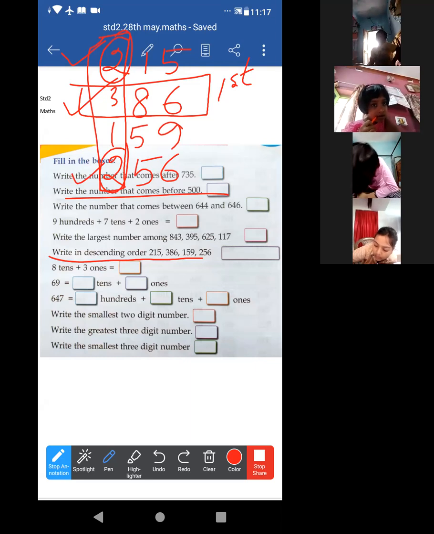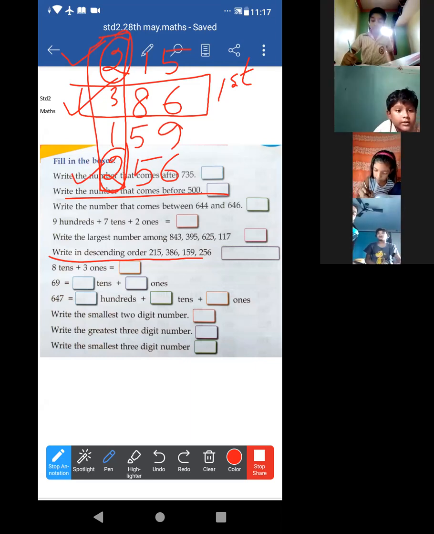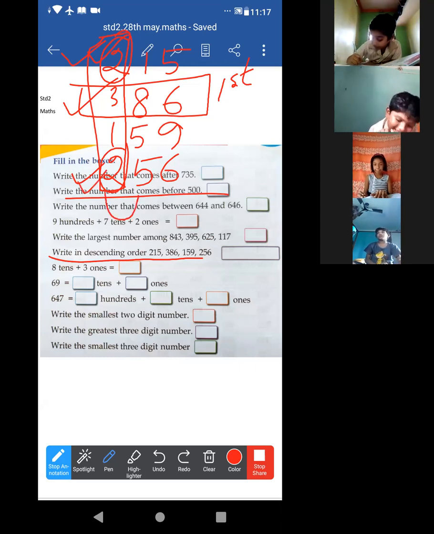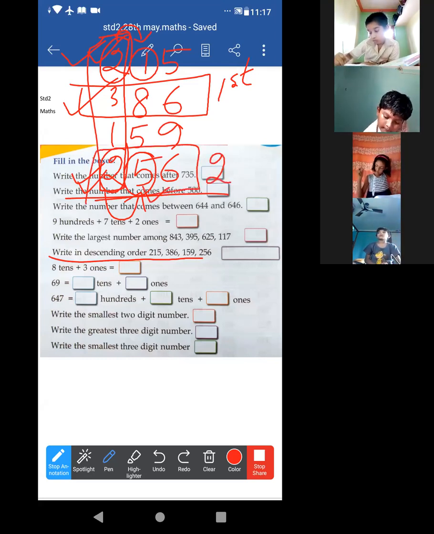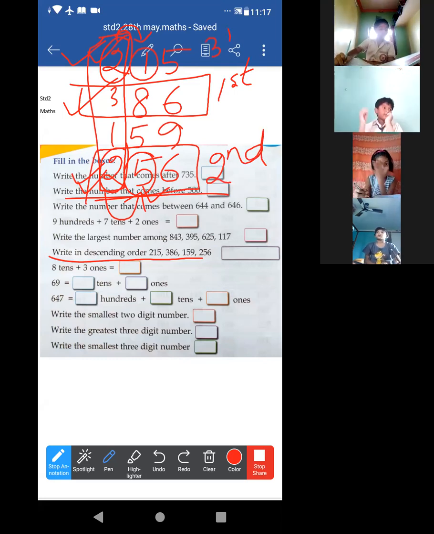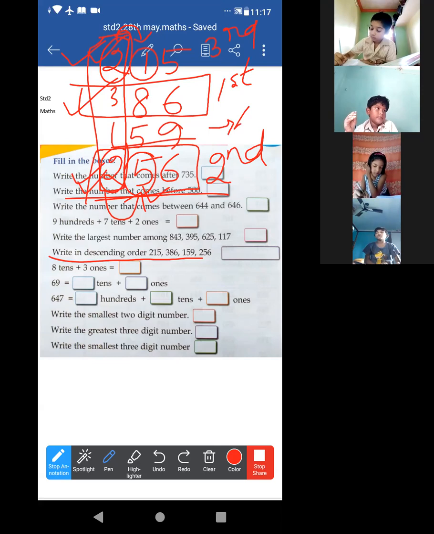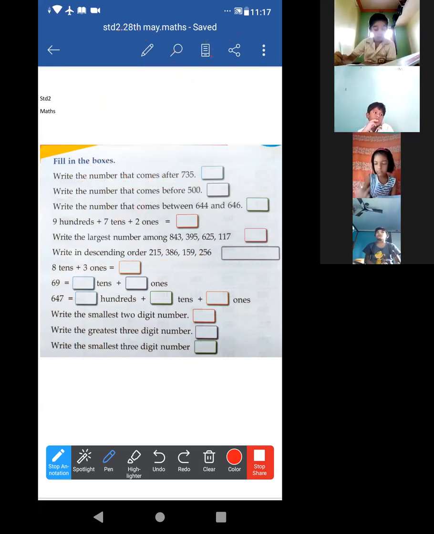Next. Now at which number will we look? If both have the same digit in the hundreds place, then just go to the right side of this digit, the immediate right place. Look, this is the tens place. Here it is 1, here it is 5. So definitely 5 is greater. So this number is the second one. Understood? Now this one is the third and this one is the fourth, the last one.